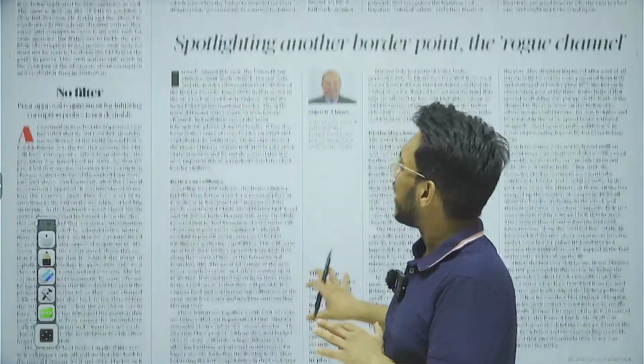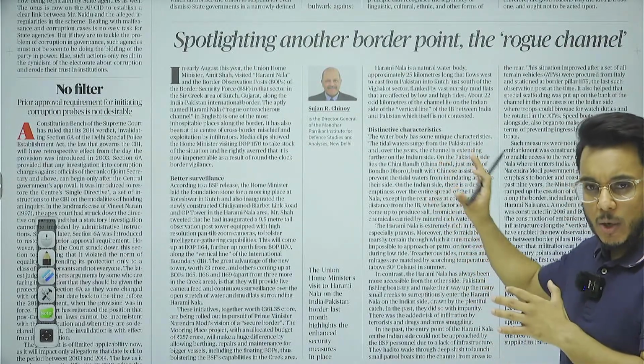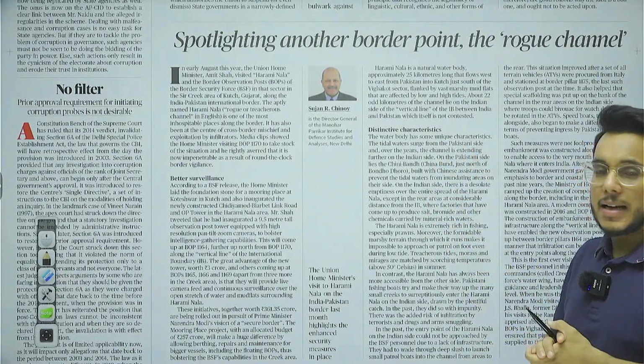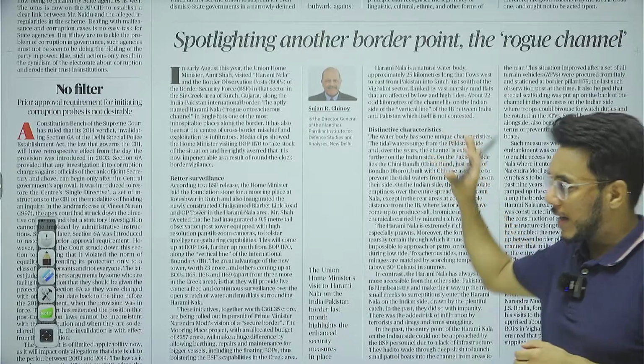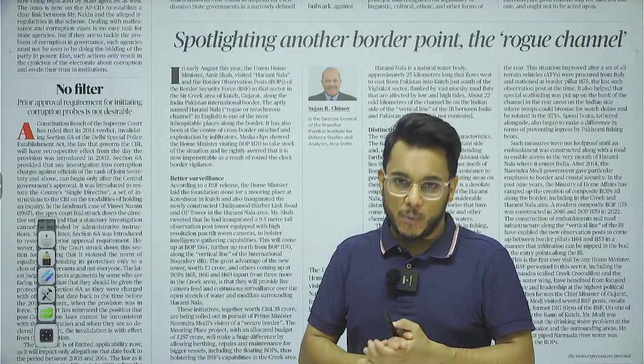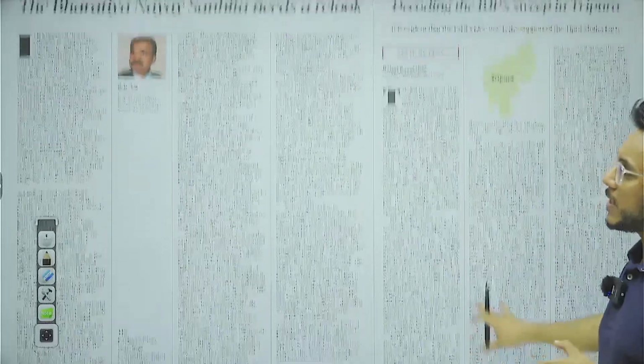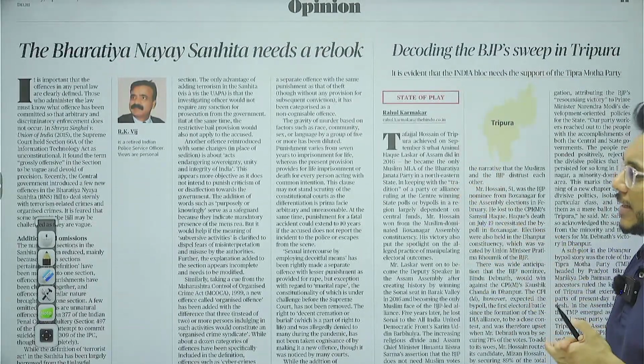Then after that, spotlighting another border point, the rogue channel. We'll take this particular article. There are some mapping entries which are important. We'll take it up. Then here we have an article which talks about the Supreme Court judgment with respect to the CBI prior approval. We'll take this particular article also. Then further moving on to the next page, the Bharatiya Nyaya Samhita needs a relook.